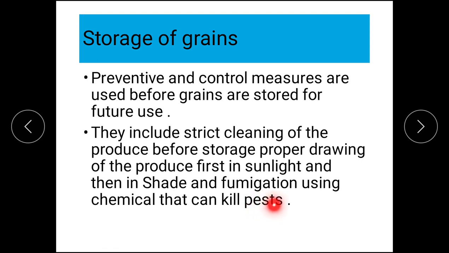This much care is to be taken so that storage of grains becomes successful, because after months or a year of hard work, it should not happen that loss occurs during storage of the grains.